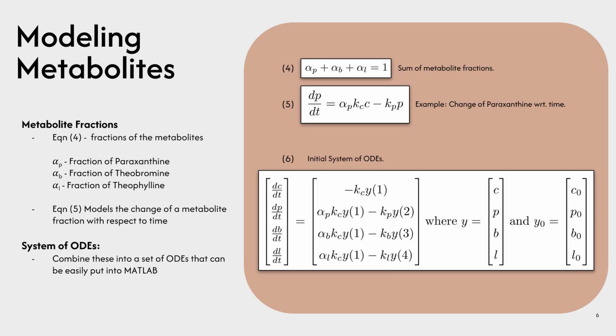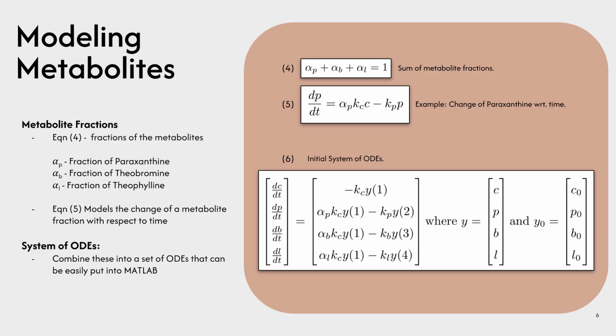In addition to modeling caffeine metabolism within the body, we also want to model the metabolites within the body. We can do this seen through equation 5, which specifically describes paraxanthine in the body. The first term represents the metabolism of caffeine into paraxanthine, and the second term represents the metabolism of paraxanthine itself.